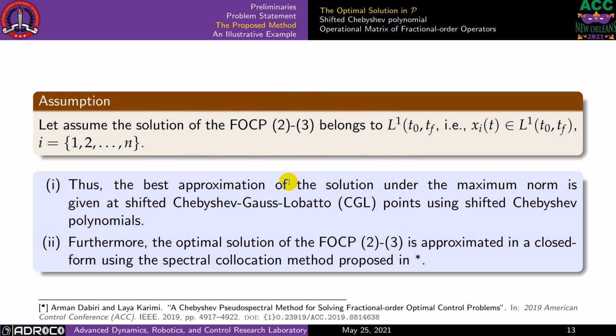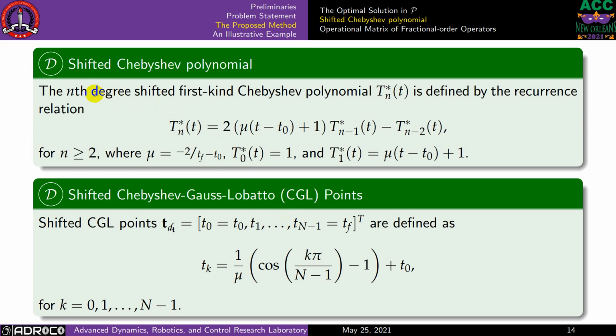We use Chebyshev polynomials, since they give us the best approximation in the maximum norm, and we can also show that they have spectral convergence.